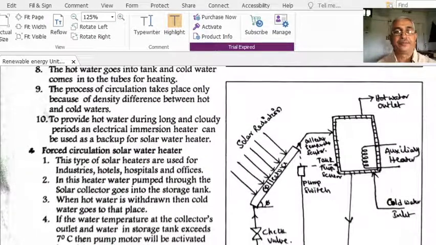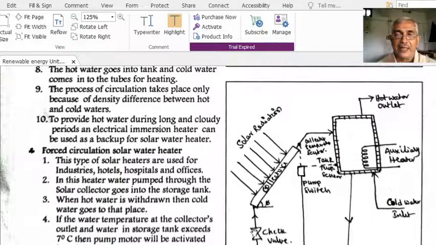Now let us go to the forced circulation water heater. Again, here you have a collector which is connected with a pipe to the hot water tank. An auxiliary will be there. This is the cold water. Cold water will enter the bottom part of the tank, and from the bottom part the cold water moves to this one.